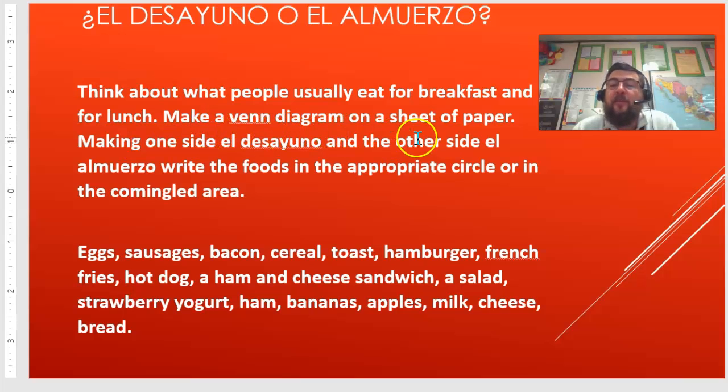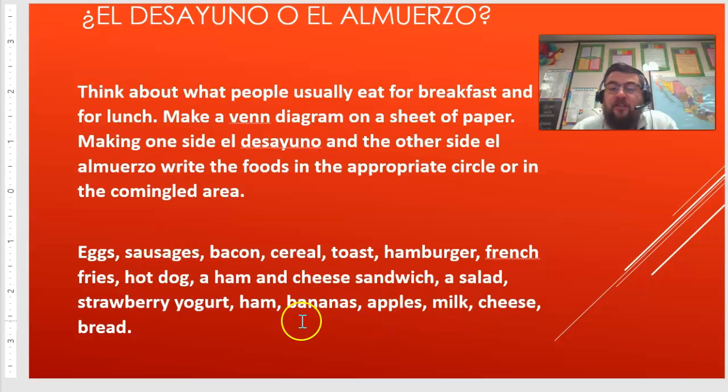Make a Venn diagram on a sheet of paper. You guys remember what a Venn diagram is, right? Those are the two circles that overlap in the middle. Making one side el desayuno and on the other side el almuerzo. Write the foods in the appropriate circle or in the commingled area. Some foods are going to be in the commingled area because, well, they go for both lunch and dinner.